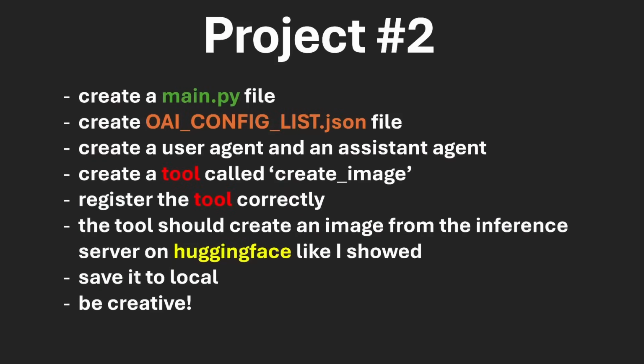Okay, so for this next project, what I want you to do is create a main Python file, create the config list like we have been, create a user and an assistant agent. I want you to create a tool called create image, register this tool correctly, like I showed in the video. The tool should create an image from the inference server on Hugging Face like I showed you. Save it to local and be creative. Go ahead and pause the video, try this out, and whenever you're done, replay the video and I'll show you how I did it.